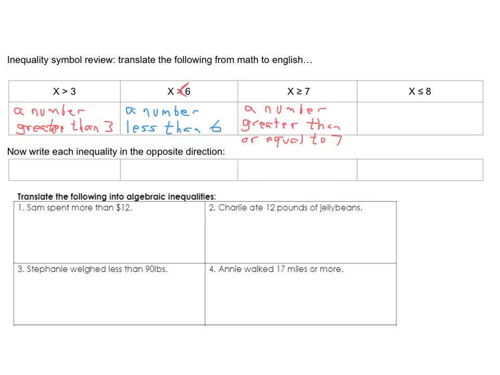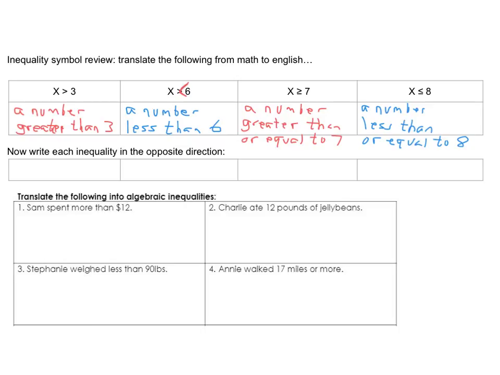And then similarly, this last one would be a number less than or equal to 8. So when you have the equal sign as part of the inequality, that's going to be a combined, and you combine it with an or: greater than or equal, less than or equal.